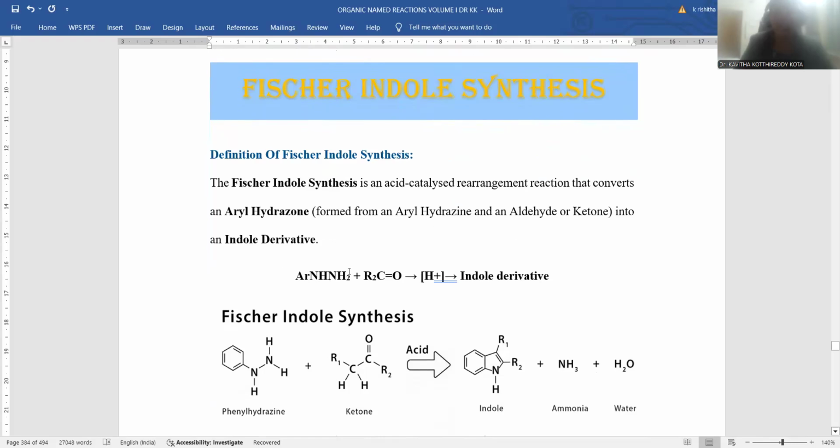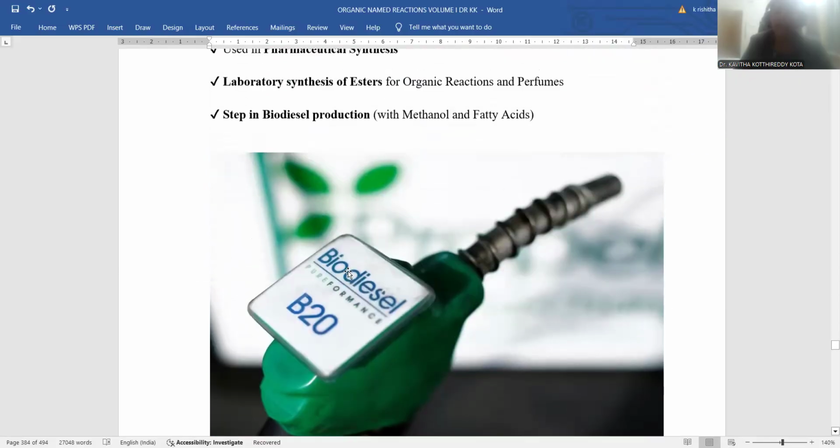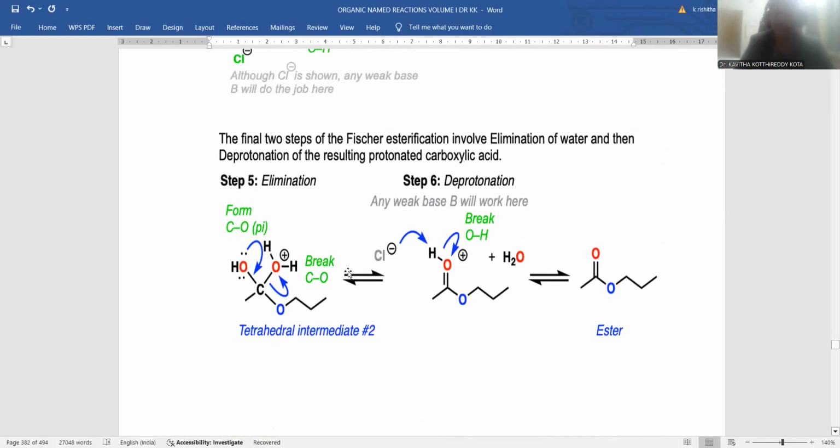In the next session we are going to discuss the Fischer indole synthesis. Meanwhile, we are going to stop here, this being the concept related purely to the Fischer esterification process. Hope you understood the concept very well, and it will give you sound knowledge regarding the organic named reaction series.